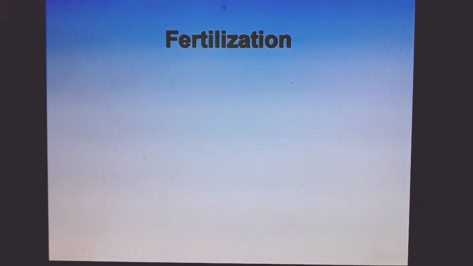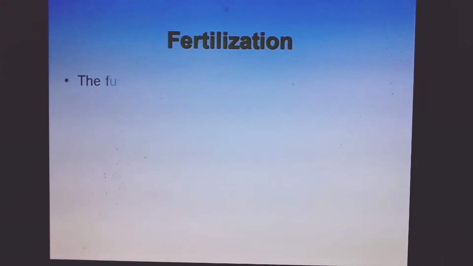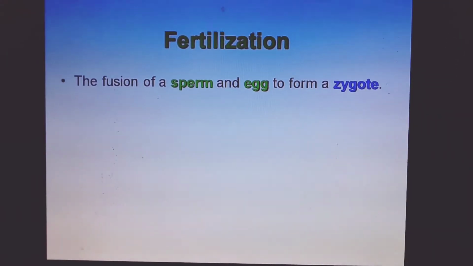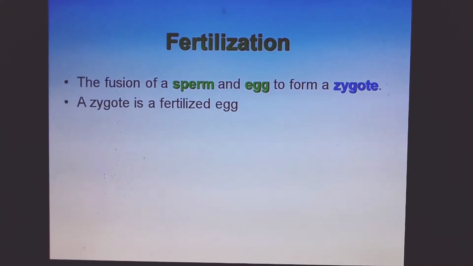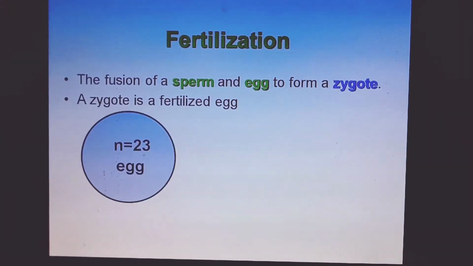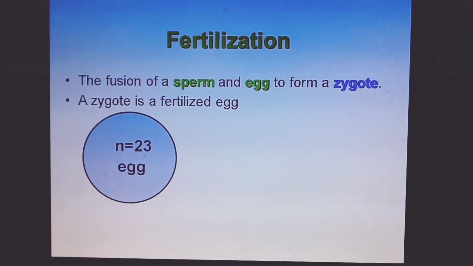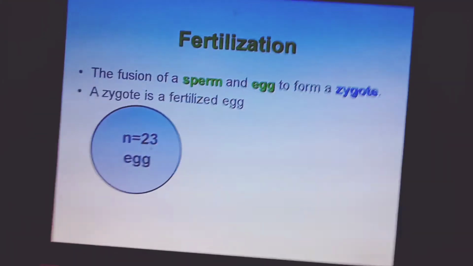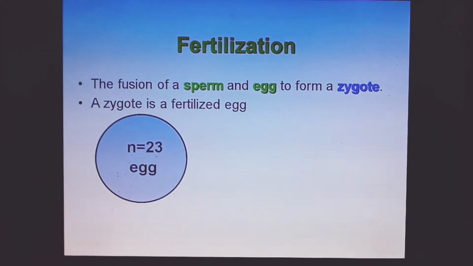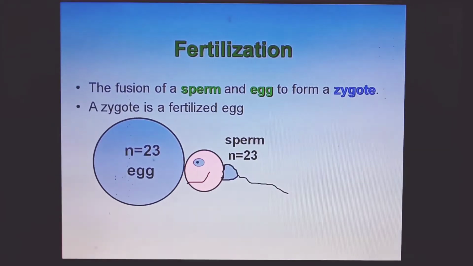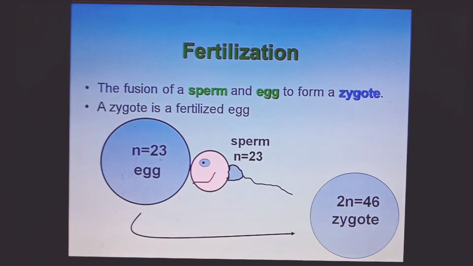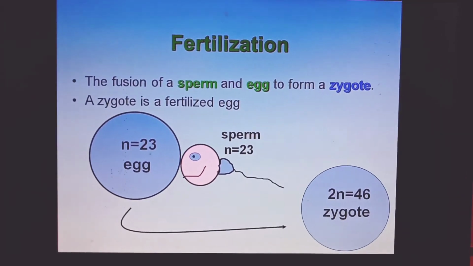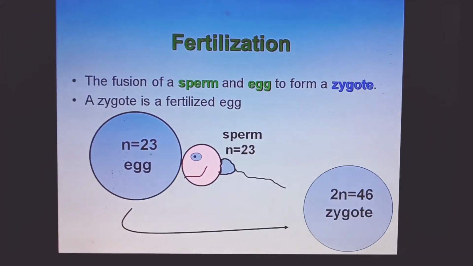Before that, we should see what is fertilization. Fertilization is the fusion of sperm and egg to form a zygote. A zygote is a fertilized egg. Here we can see N in human chromosome. The N number of chromosomes is 23 in egg and 23 in sperm. When both are fused together, there are 46 chromosomes at the stage called zygote.